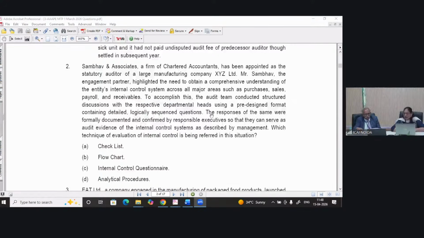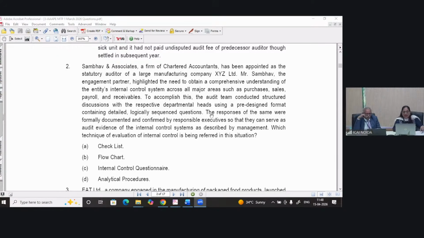To accomplish this, the audit team conducted structured discussions with the respective departmental heads using a pre-designed format containing detailed, logically sequenced questions. The responses were formally documented and confirmed by the responsible executive so that they can serve as audit evidence of the internal control system as described by the management.